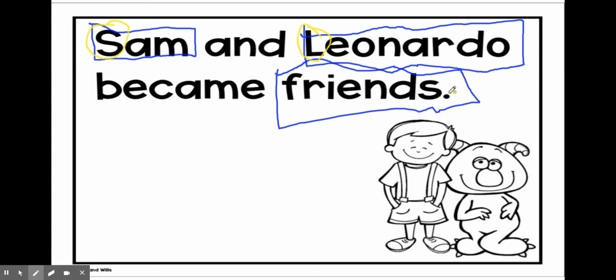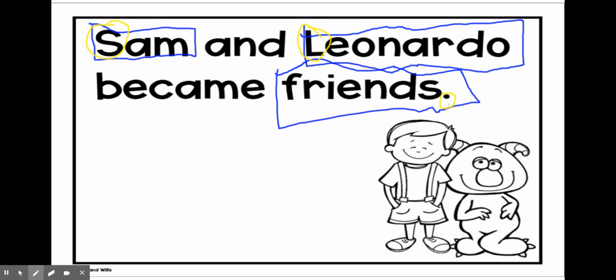And then at the very end, you notice this right here. This is called a period. And a period just tells us that they're telling us something. They're telling us that Sam and Leonardo are friends, and that's the end of their thought. So every time we write a sentence, it starts with a capital letter, or an uppercase letter, and it ends with a punctuation mark. It's not always a period, but it's either going to be a period, an exclamation mark, or a question mark, and this is what we're going to be focusing on right now.